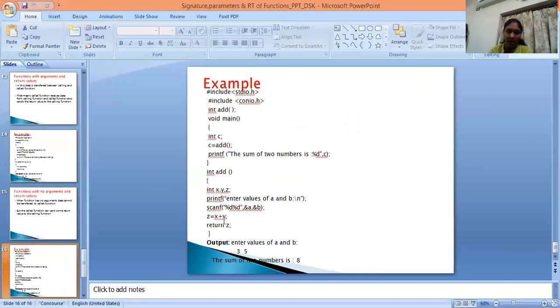Z is equal to x plus 5. Then I calculate the values. I take 5 as a value. So z is equal to 8, return z. The cursor returns the value to c is equal to add. Next, printf, the sum of two numbers is %d, that means 8. It prints here only. So in this example, I do not take any arguments, but I can return the value. So this is the example for a function with no arguments and return values.